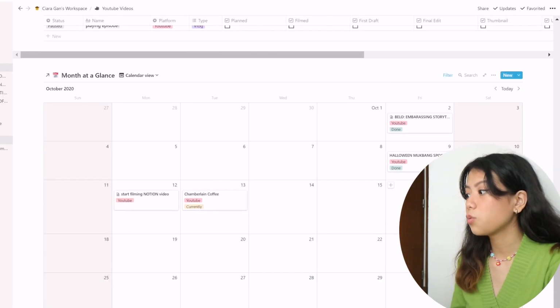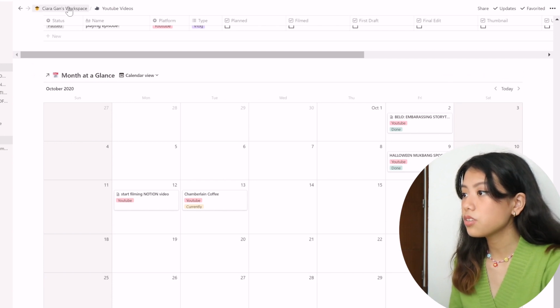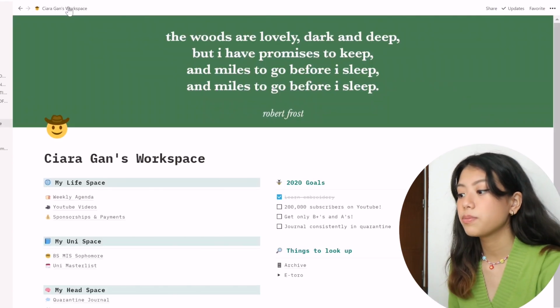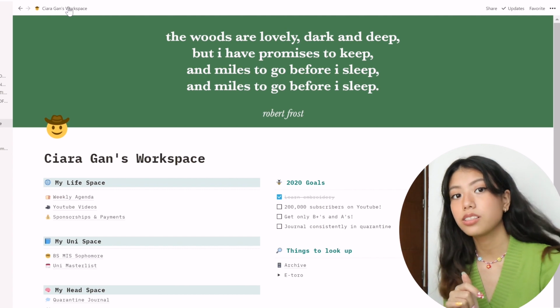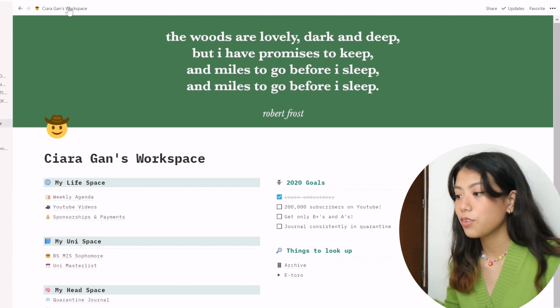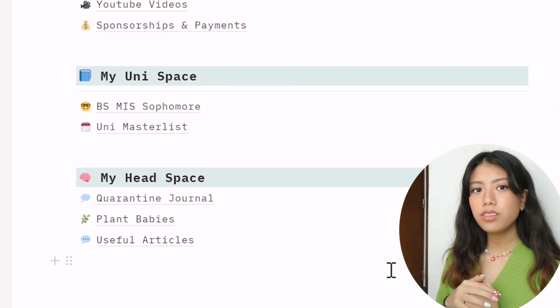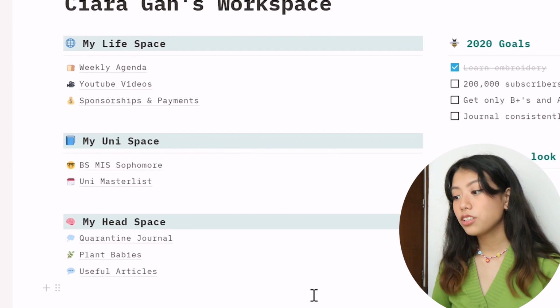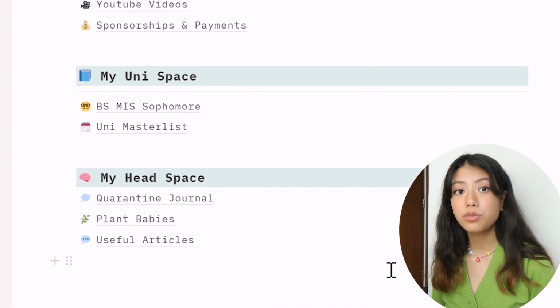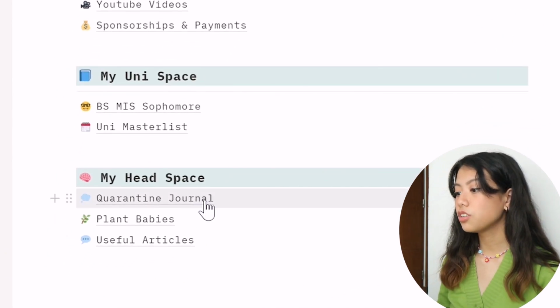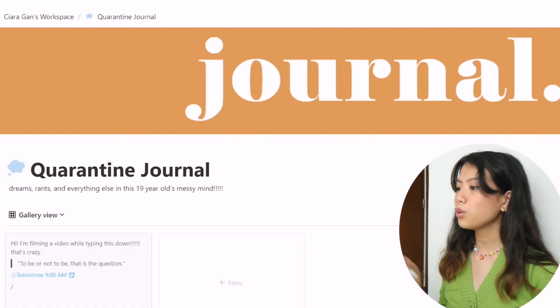So that is what I did here. And I also have the same thing for sponsorships. It's the same thing, but I won't show it to you guys because it's kind of confidential. For the last spot, we have my headspace. This is where I dump all of the things that are going on in this thinking cap. I have the quarantine journal, plant babies, useful articles. For my quarantine journal, I'll just show you what it looks like, but it's kind of personal.